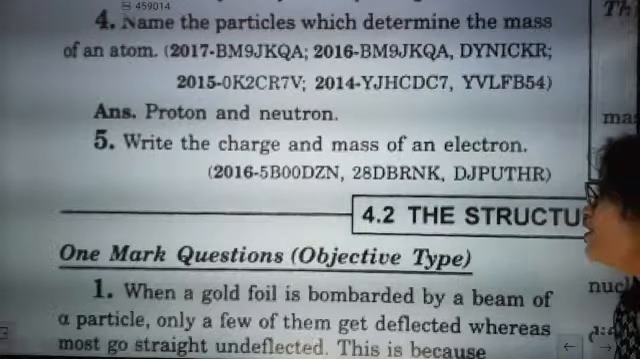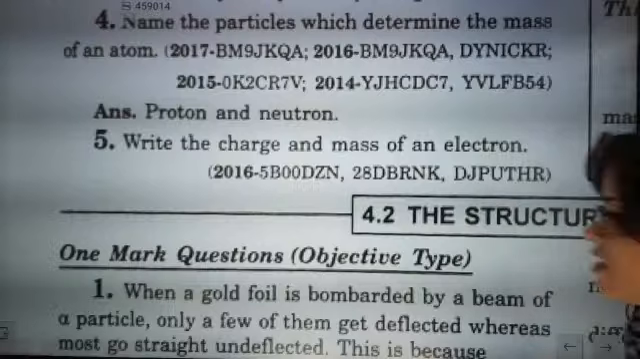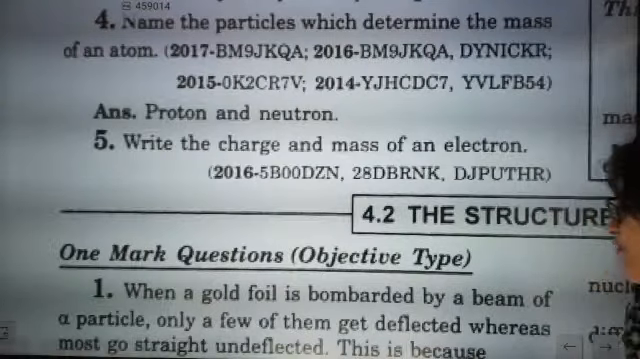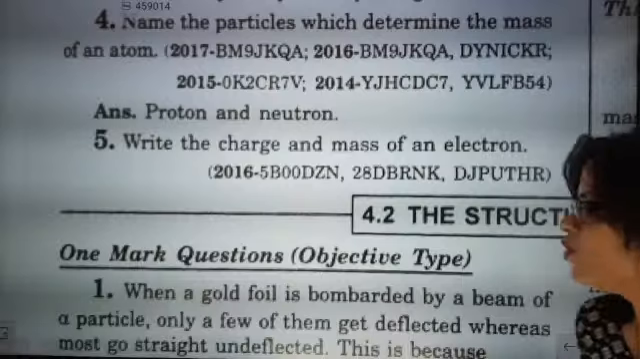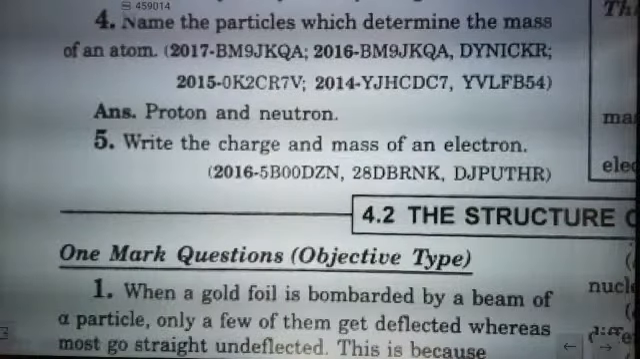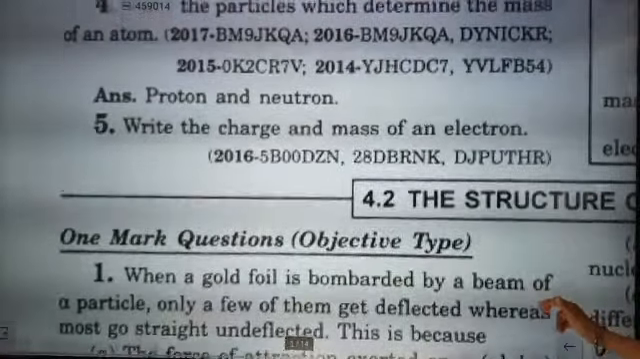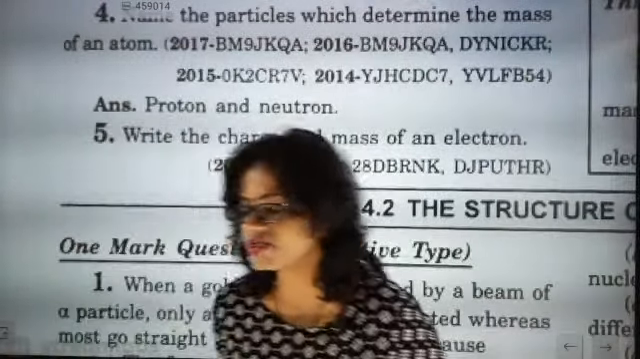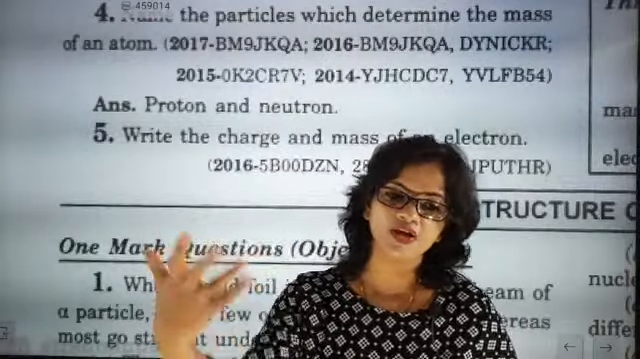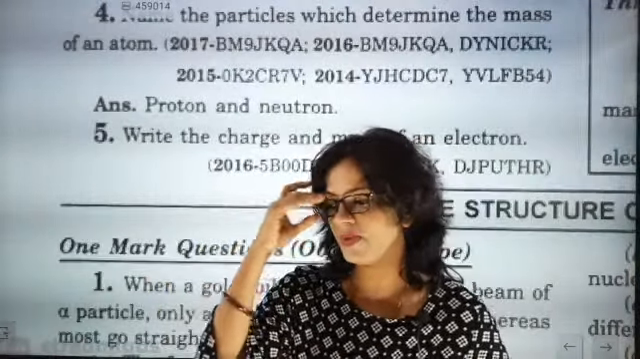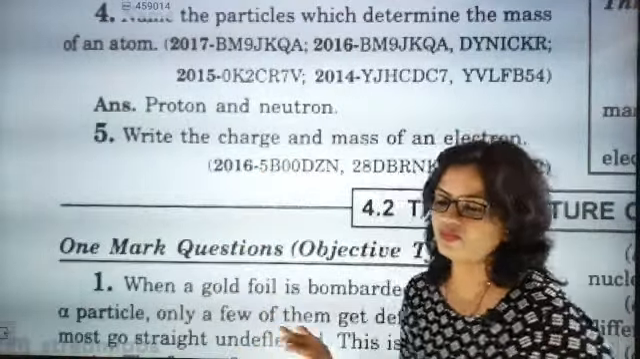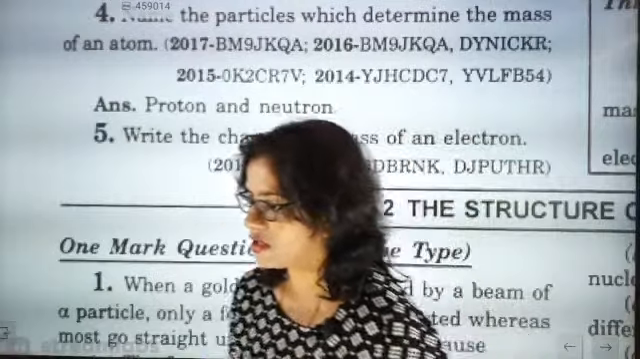When a gold foil is bombarded by a beam of alpha particles, only few of them get deflected, whereas most of them go straight undeflected. This is because of what? What is the reason behind most of the rays going undeflected? If somebody asks you, what answer are you going to give?